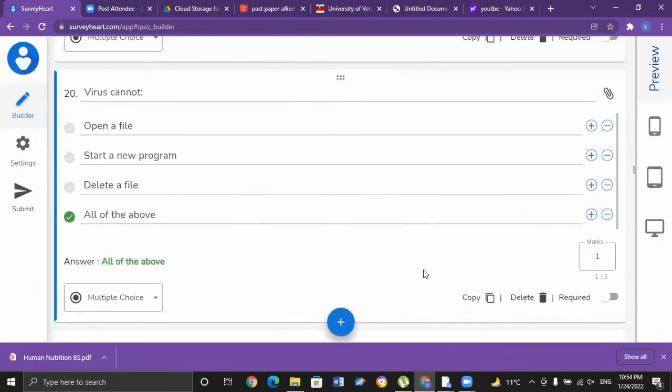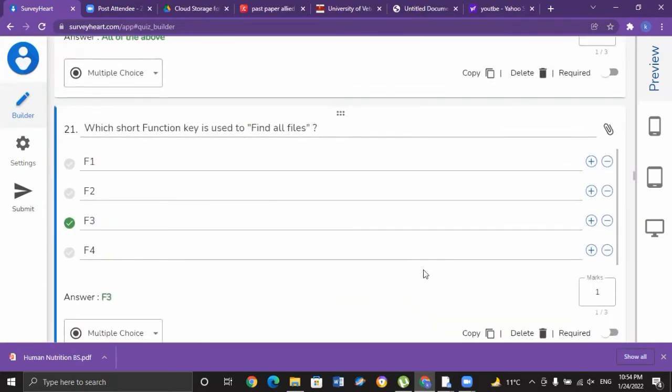Virus cannot open a document on its own. Virus cannot start a new program. Virus cannot stop a program. Virus cannot delete a file from your computer. What a virus can possibly do is cause damage to your computer software. So all of these are the correct option for MCQ number 20. That is D.